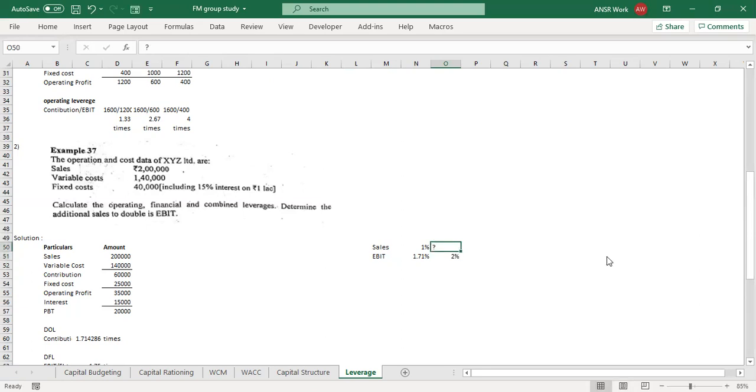Are you getting my point? They're just asking it the other way around. Can somebody quickly calculate and tell me how much this percentage should be? I'll repeat that once more. If you increase sales by 1%, your EBIT increases by 1.71%. The question asks, if you want to increase the EBIT by 2%, how much increase do you have to make in the sales?